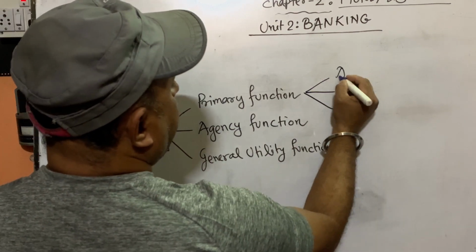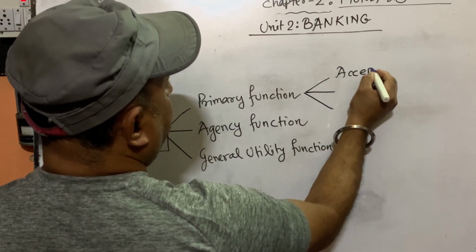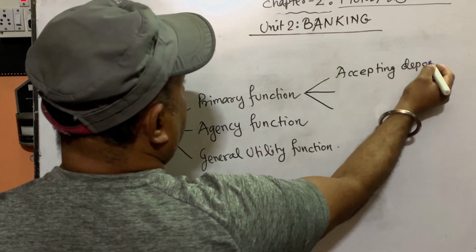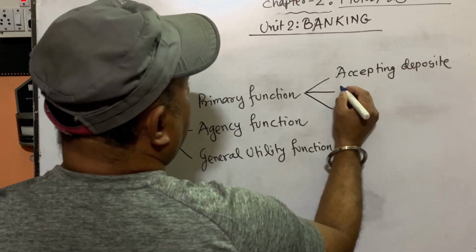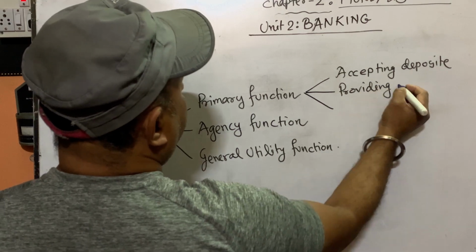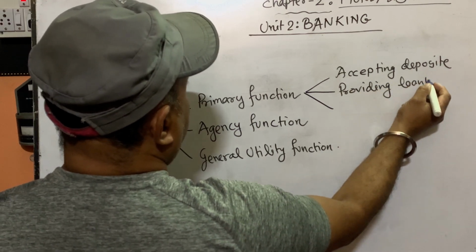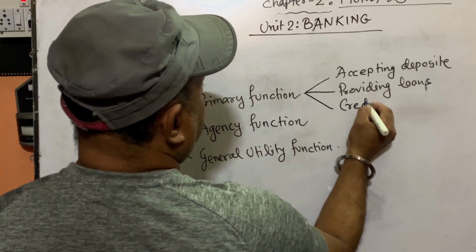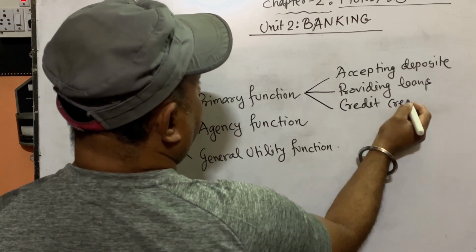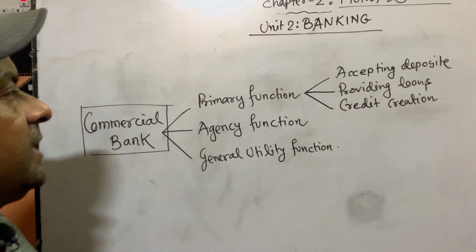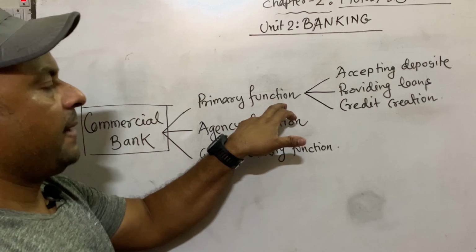First one is accepting deposit. Second one is providing loans. Third one is credit creation. These are the three basic or primary functions of commercial bank.